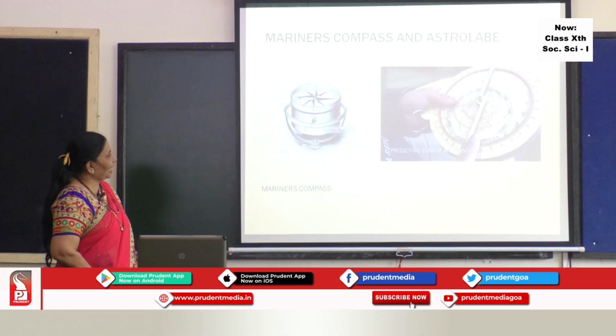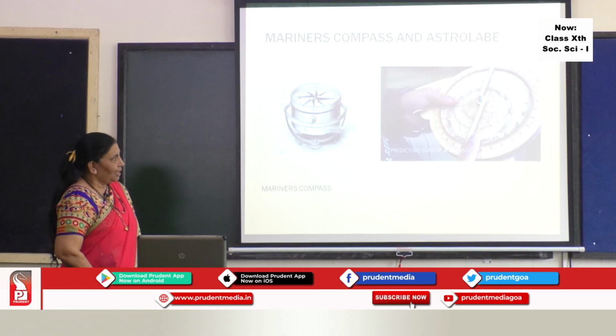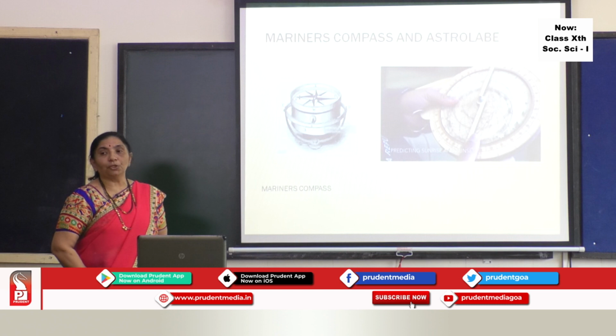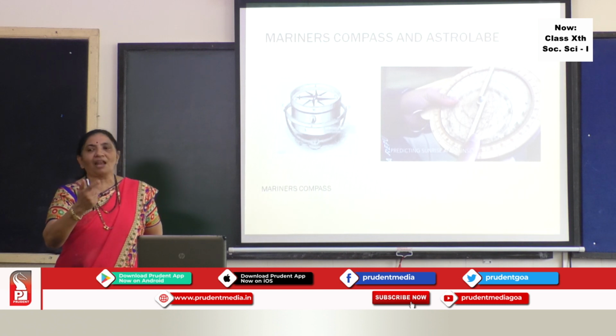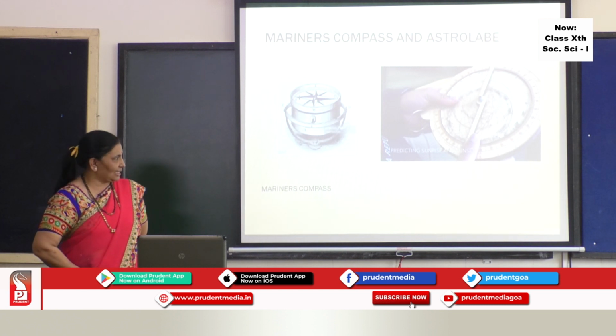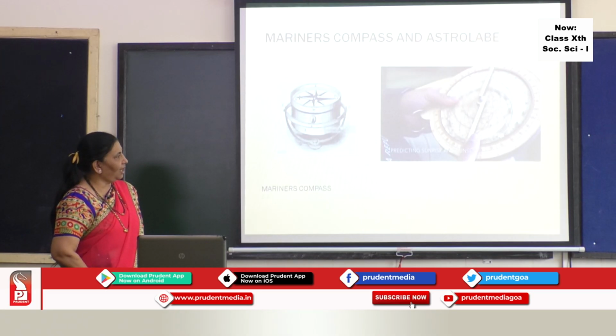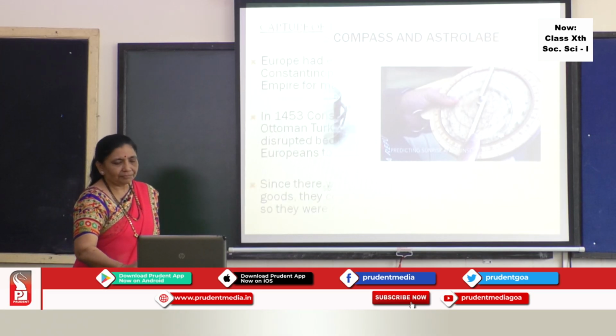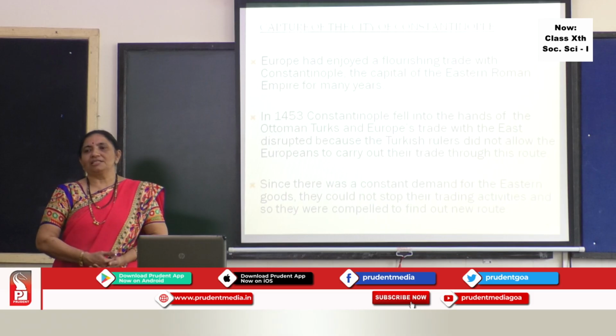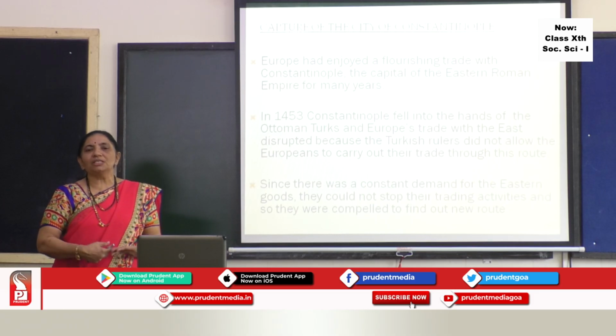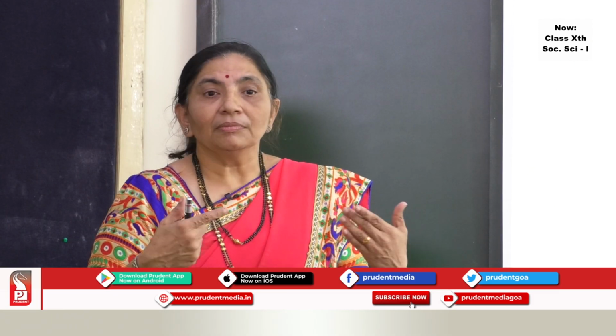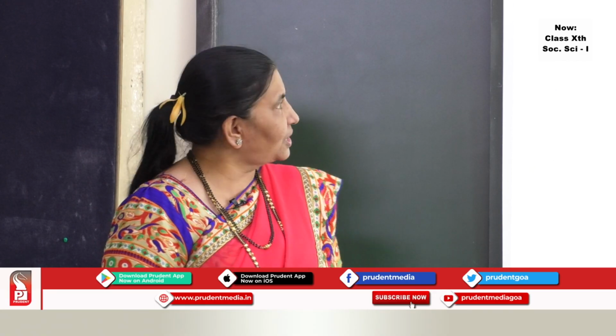The next thing we can see here is the astrolabe. Now, the astrolabe used to help to predict when the sun will rise and when it will set. This was the use of the astrolabe. Now, besides this, they used to use the maps. Good quality ships were used.